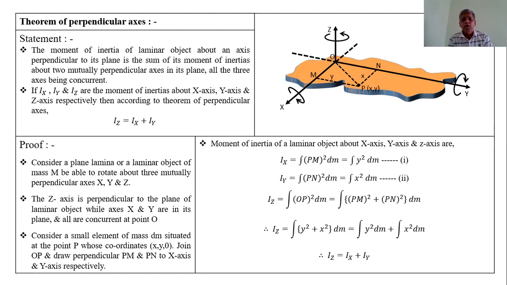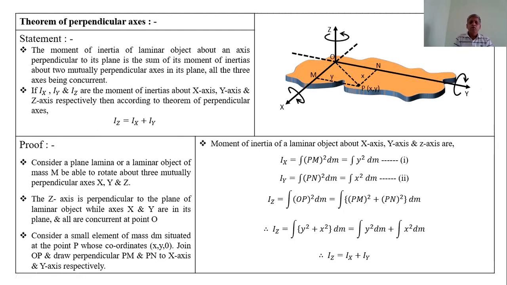Therefore, if we assume that Ix, Iy, and Iz are the moments of inertia of this lamina about the x-axis, about the y-axis, and about the z-axis respectively, then according to the theorem of perpendicular axis, Iz is equal to Ix plus Iy. This is the mathematical statement of the perpendicular axis theorem.